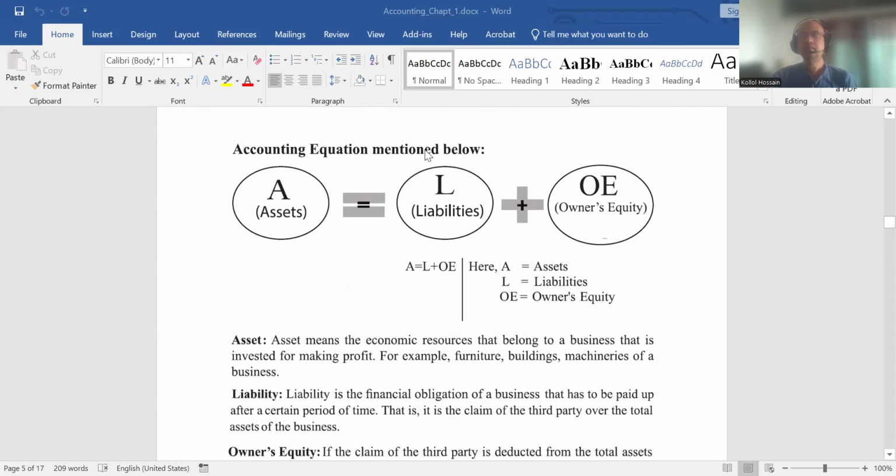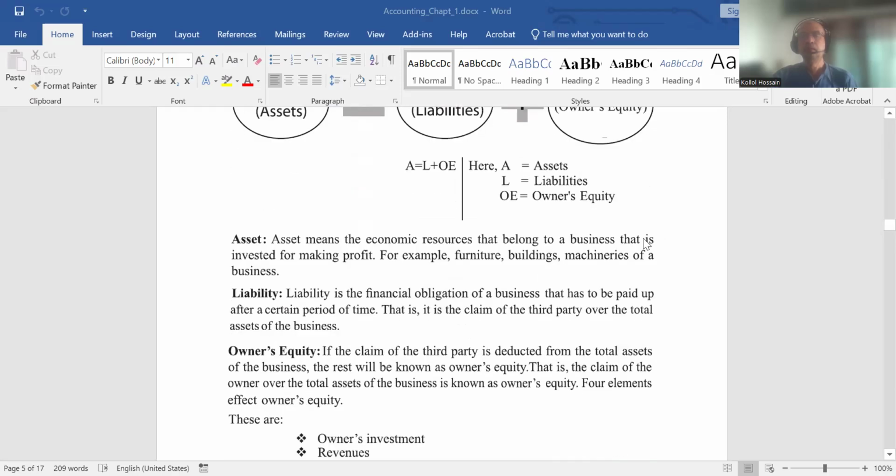Here, that is the equation actually: A for assets, L for liabilities, O for owner's equity. Asset means the economic resources that belong to a business that are invested for making profit, for example furniture, buildings, machineries of a business. Liability is the financial obligation of a business that has to be paid off after a certain period of time.